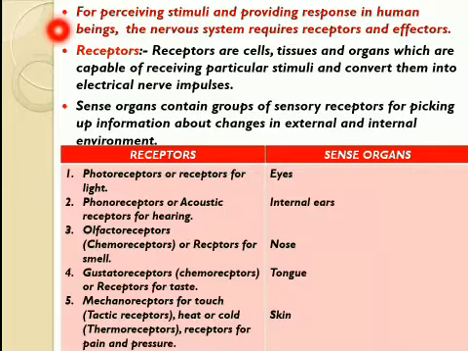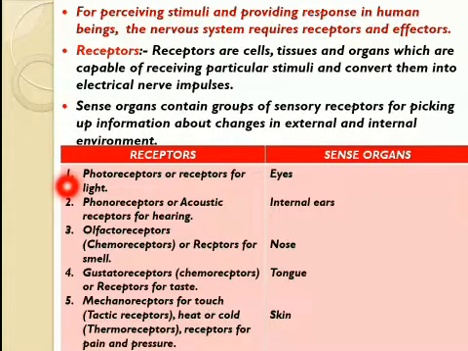to these stimuli? For perceiving stimuli and providing response in the body, the nervous system requires receptors and effectors. Now, what are receptors? Receptors are the cells, tissues, and organs which are capable of receiving these particular stimuli and convert them into electrical nerve impulses. Sense organs contain groups of sensory receptors for picking up information about changes in the external and internal environment.